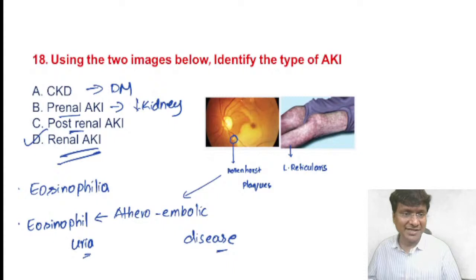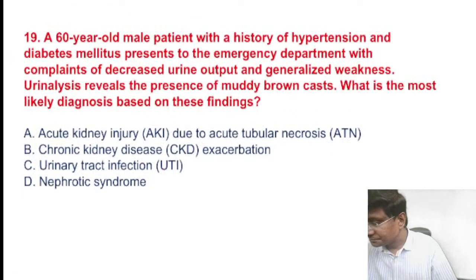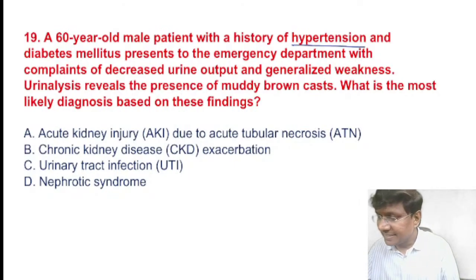So the next question is, we have a 60-year-old male patient with a history of hypertension as well as diabetes mellitus, who presents to the emergency department with complaints of decreased urine output and generalized weakness.